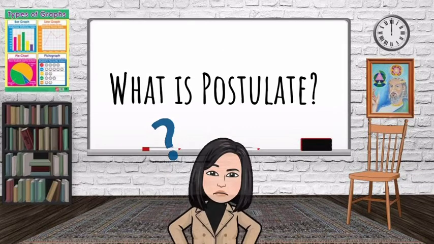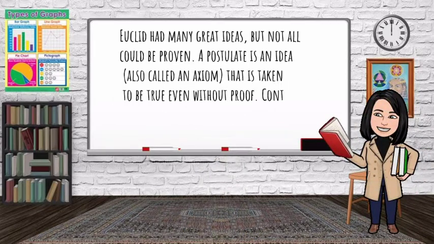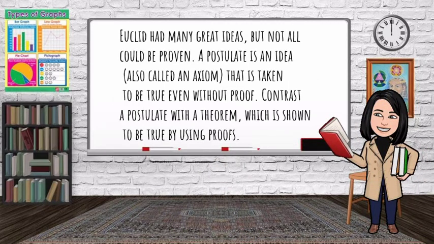What is a postulate? Euclid had many great ideas, but not all could be proven. A postulate is an idea, also called an axiom, that is taken to be true even without proof. Contrast a postulate with a theorem, which is shown to be true by using proofs.